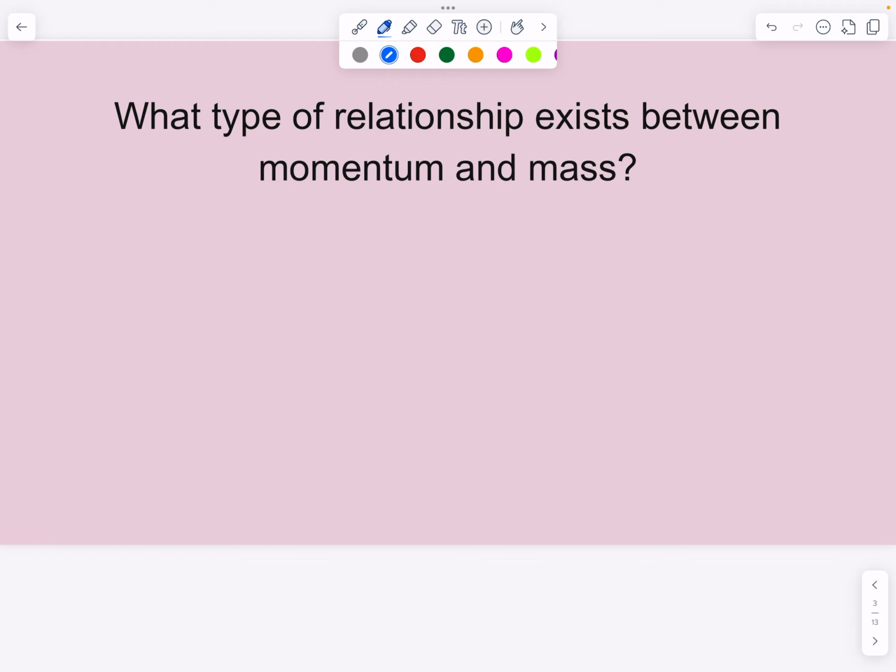In terms of the relationship between momentum and mass, they also have a direct relationship. What you do to one directly impacts the other. So if I increase the mass, that's going to increase the momentum. If I increase the velocity, that's going to increase the momentum as well. So that has a very direct relationship there.